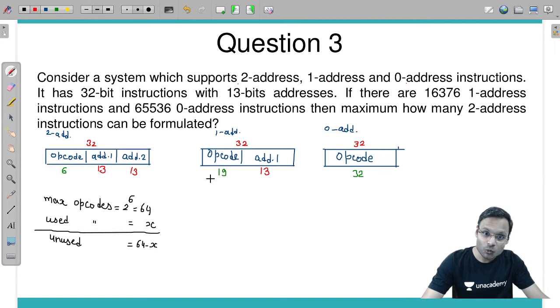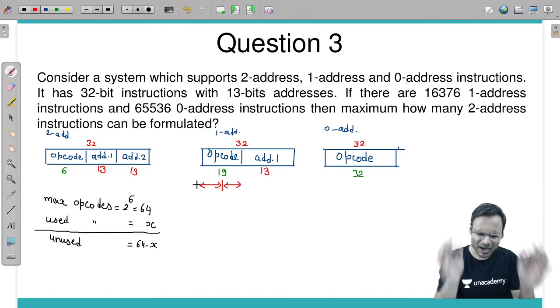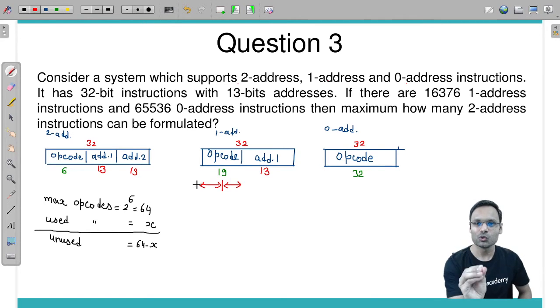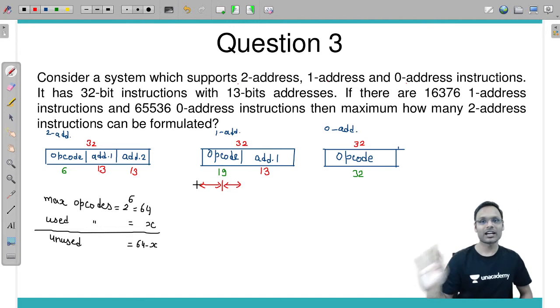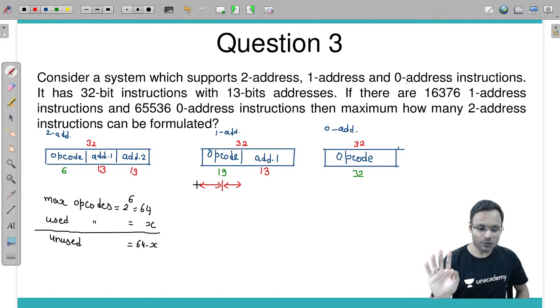So let's first do one thing. Divide this 19 bits into two parts. This type of questions are very specific. You have to learn how to solve them, and I have beautifully explained this in all my lectures. Go check my 52 lecture playlist. In the multiple instruction support section I have solved at least one session completely only for such questions. Go and check it out. Everyone will understand.